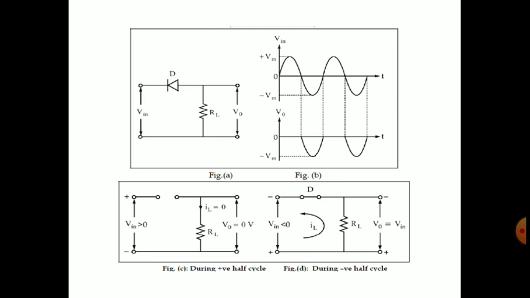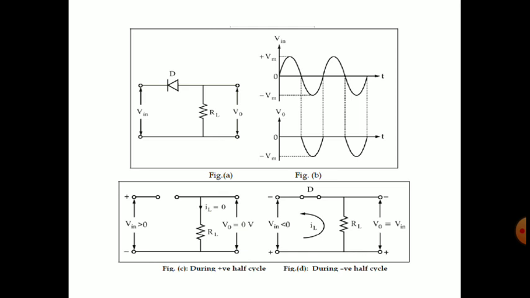So it is called a series clipper, and it is removing the positive portion, so that is a series positive clipper. Unbiased: there is no DC source applied to this circuit, so it is called unbiased. What is the V input? That is an AC wave, a sinusoidal wave, right? We didn't apply any bias, so that's why it is called an unbiased series positive clipper.